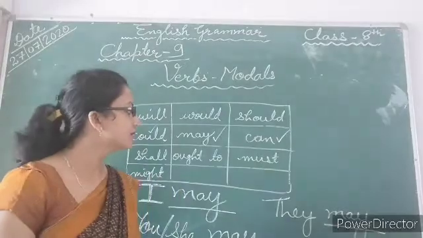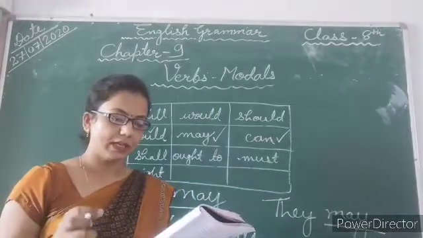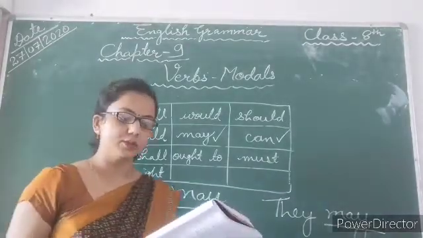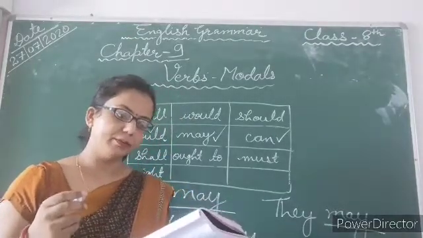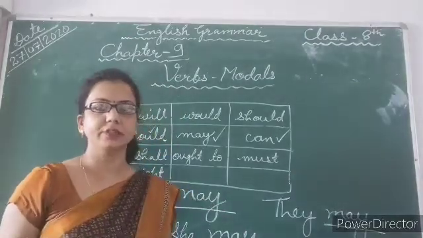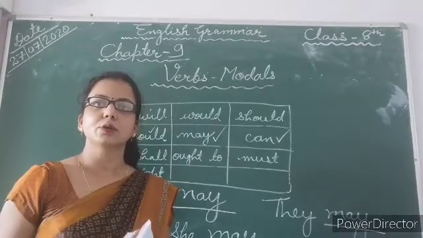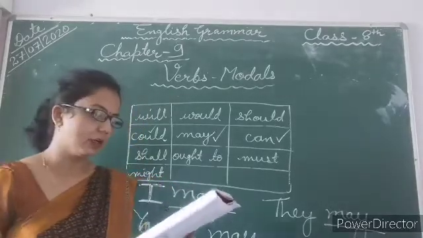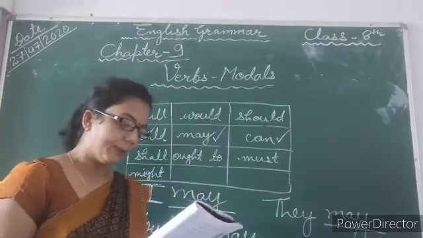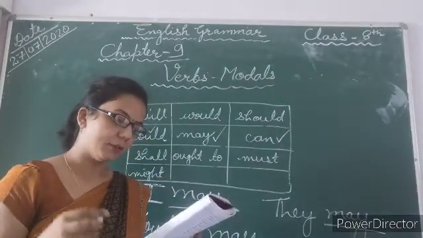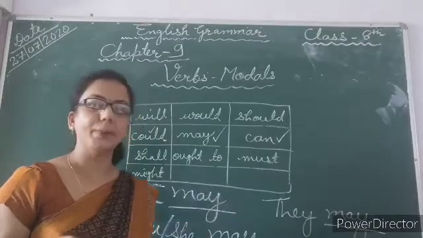So my dear students, the modal is could. So the modal could is followed by the main verb try, which is in its base form. Now the third rule states that the past tense form of modals may not always refer to past time.